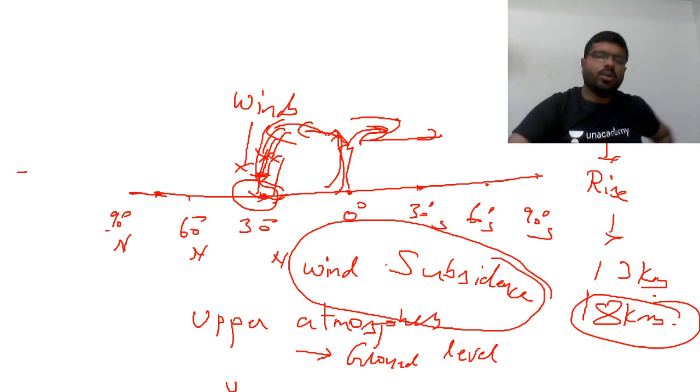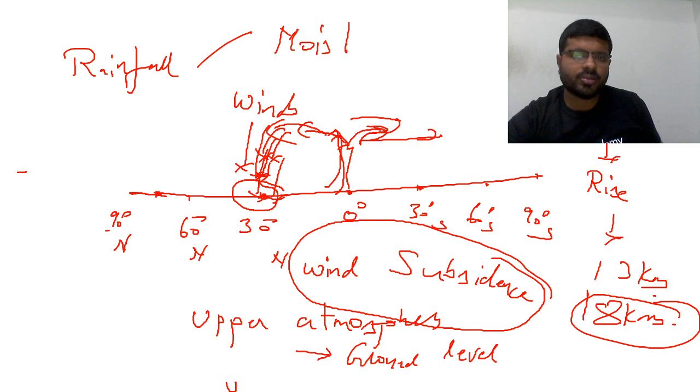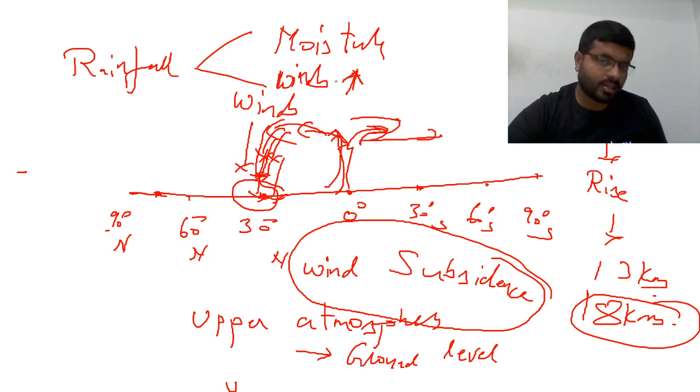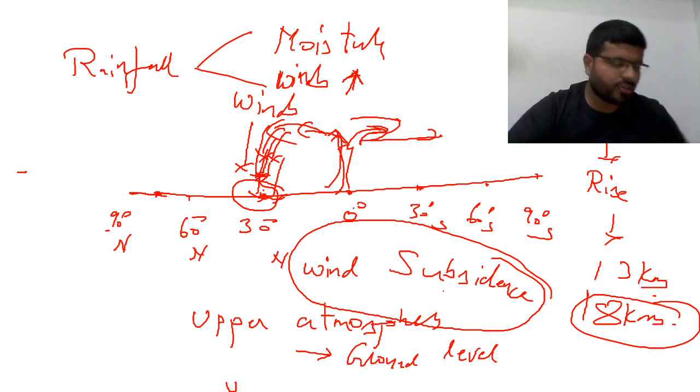Now, why I'm telling you all these things is, for rainfall to occur, we should have moisture, and then the air should rise. Only when the wind rises will precipitation and condensation start. Without wind rising, how can rainfall occur? Because these areas significantly have wind subsidence, there is less rainfall in this region. That is the reason why they turn into deserts.